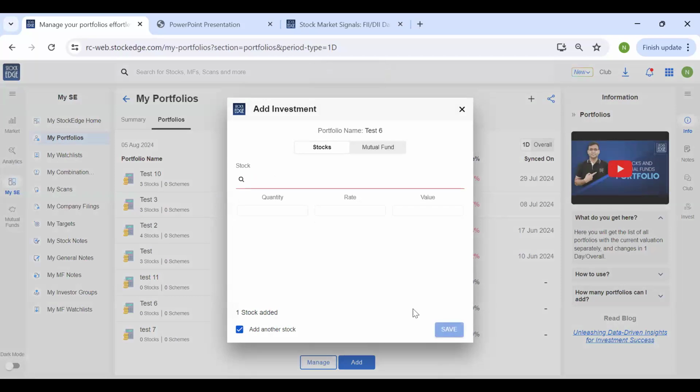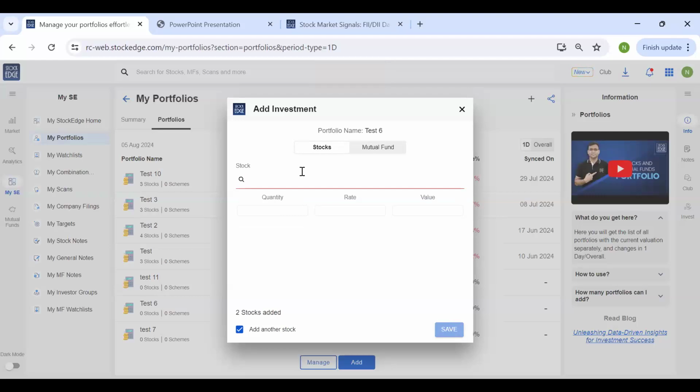If I do not click on this and directly click on save, this box will close and you will again have to open it. So that is why I decided to check this box. Next, suppose I have Tata Motors and say I'm holding 150 shares and suppose my purchase price is 900. This is just a hypothetical example that I'm giving.